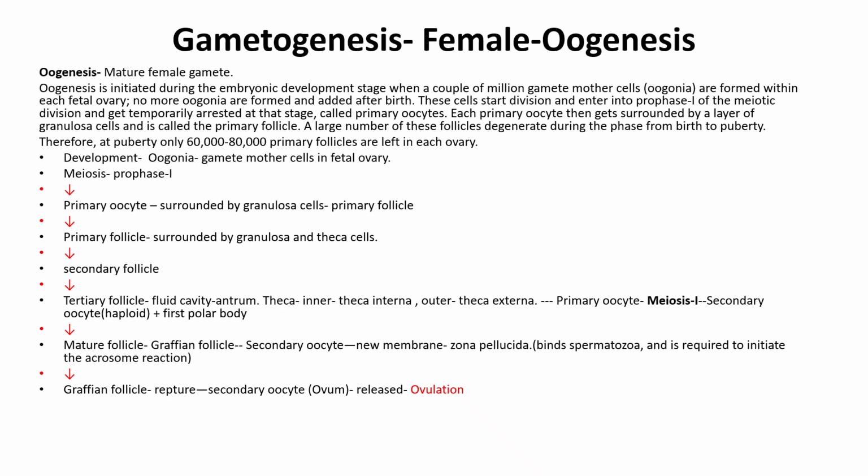that is called the zona pellucida. This zona pellucida is required for the binding of the spermatozoa and is then required to initiate the acrosome reaction. The Graafian follicle then ruptures, and the secondary oocyte, that is the ovum, is released, and this is called ovulation.